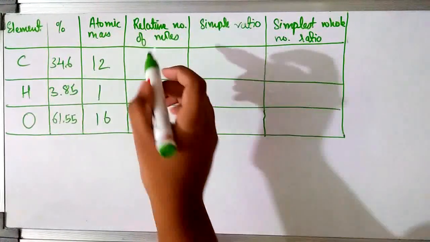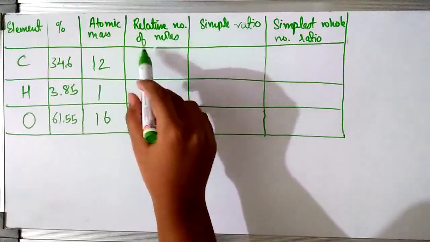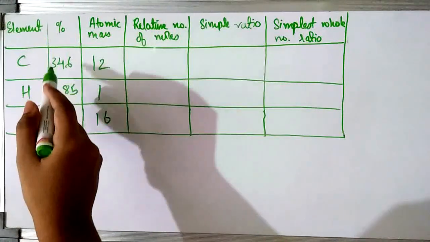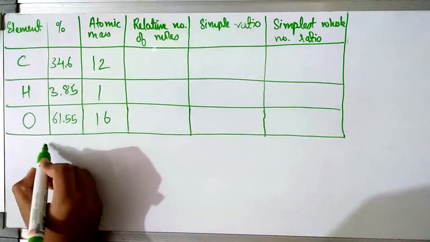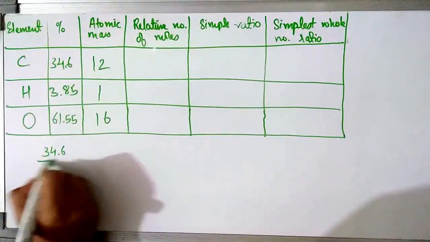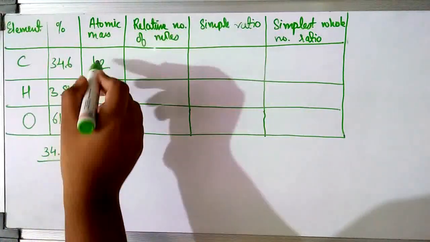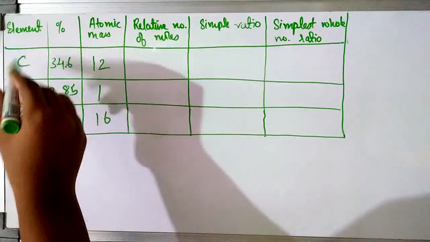The next column says the relative number of moles. For calculating the relative number of moles, we have to divide the percentage by the atomic mass. For carbon, the relative number of moles will be 34.6, that is the percentage of carbon given in the question, divided by the atomic mass of carbon, that is 12. Similarly we have to do it for all three elements.